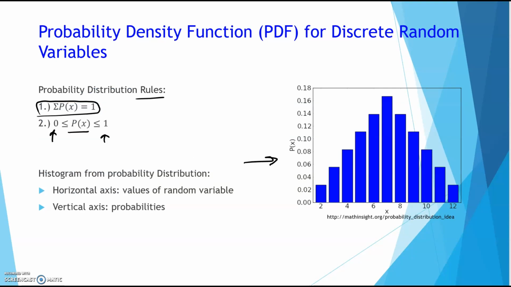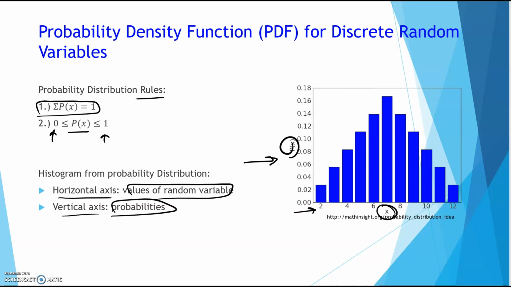Okay, now this is a PDF. Notice that the horizontal axis is the values of your random variable X, and the vertical axis is your probabilities. So here's your random variable X for your horizontal, and then here's the probabilities of that random variable X.